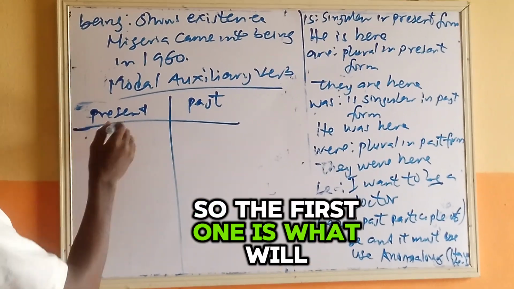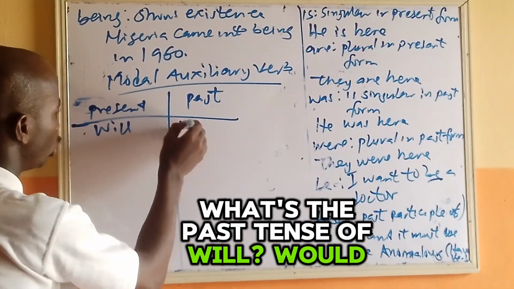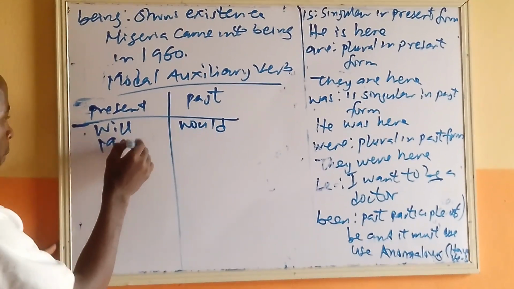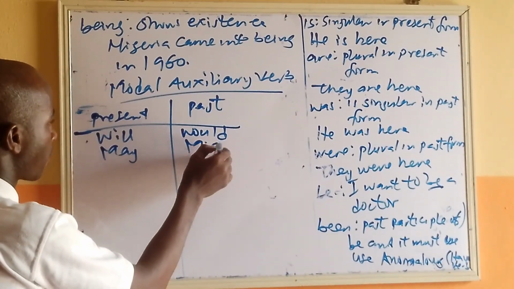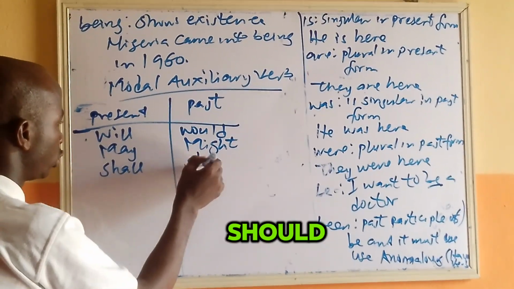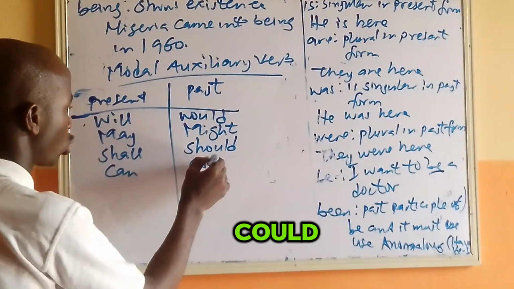So the first one is will, and its past is would. Then may, might, shall, should, can, could.